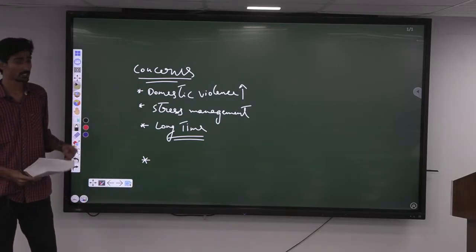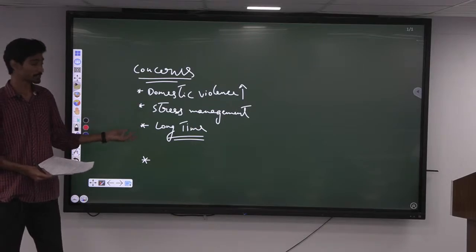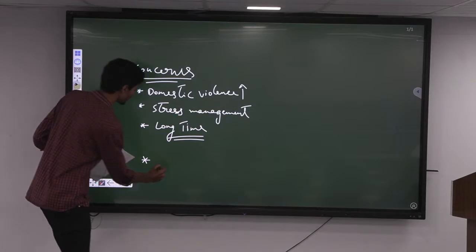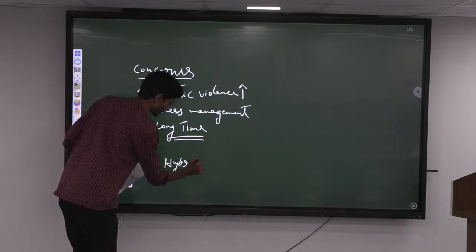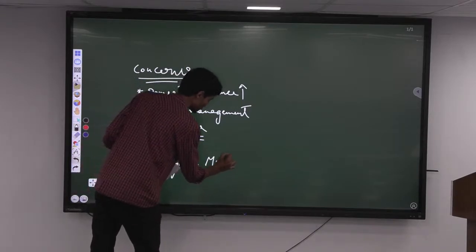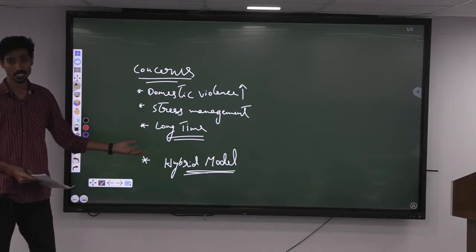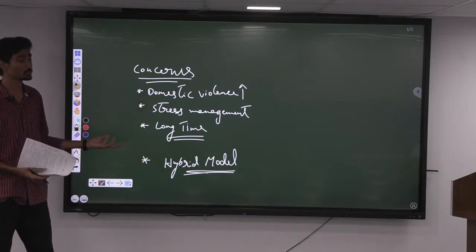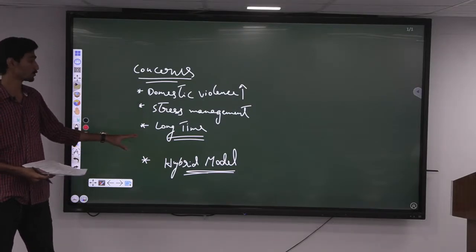One thing we can say is that what we have seen is only in the short term. So there is a need to analyze the trends in the long term. Also, one suggestion we can give is with respect to the hybrid model. Since there are both positive and negative aspects, a good thing will be to go for the hybrid model, where the working employees should have the option of both, so that depending on their choices they can go for either.